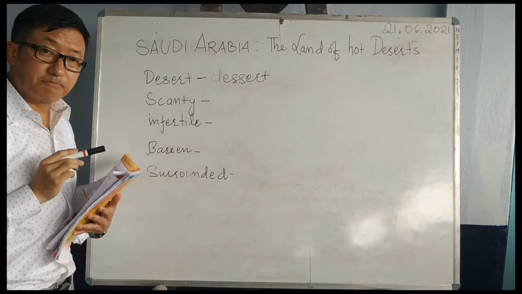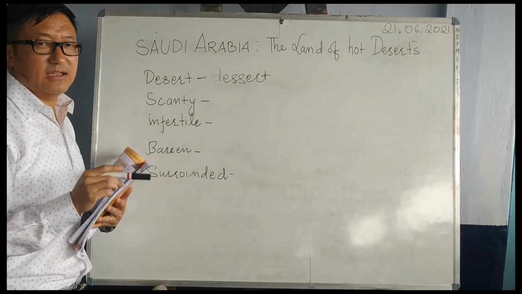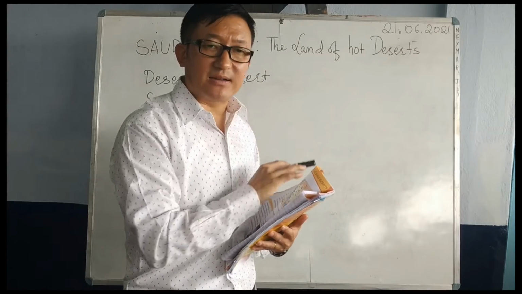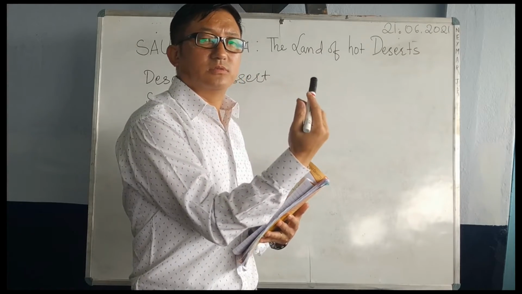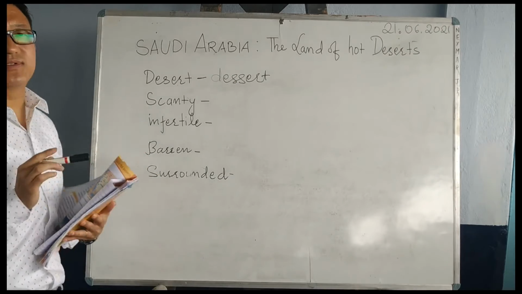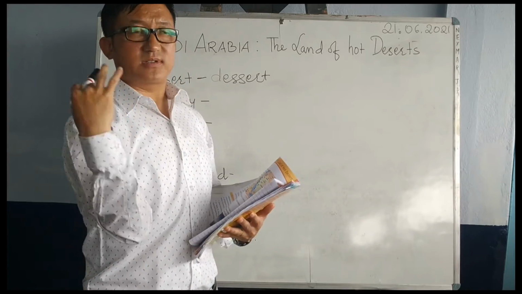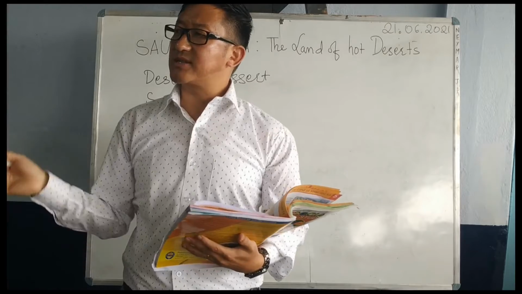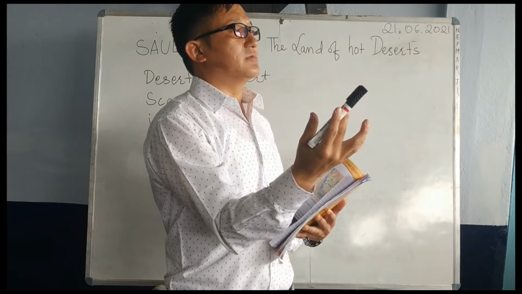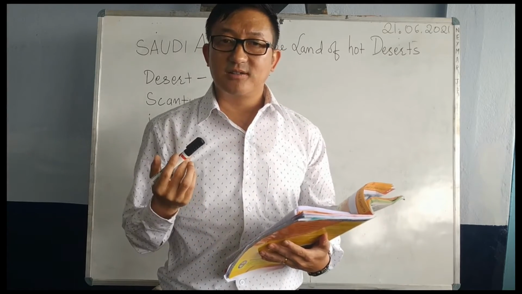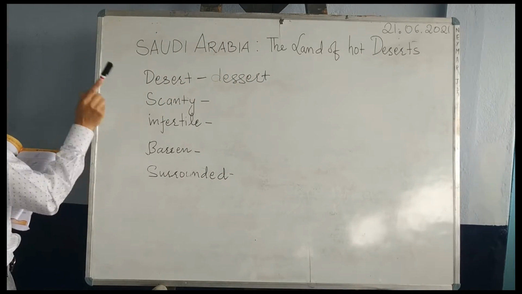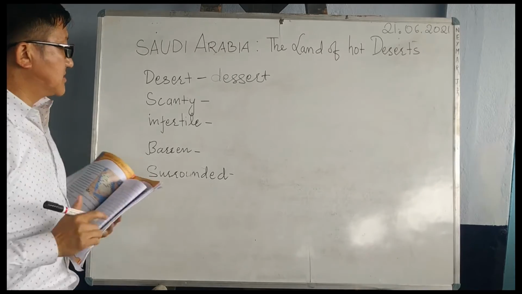Another word is barren. Barren and infertile have almost the same meaning. Barren land means nothing has grown in that particular land. Another word is surrounded. Surrounded means covered. Like St. Joseph's School is surrounded by beautiful greenery and a suitable ambience for study. So, you know the meaning of desert, scanty, infertile, barren, and surrounded.